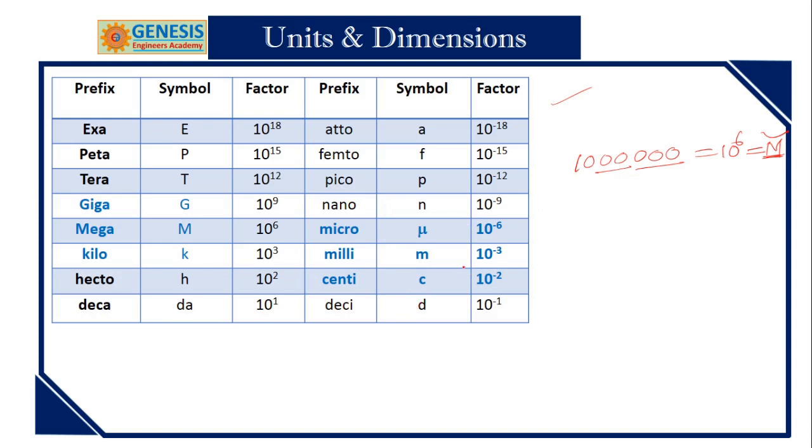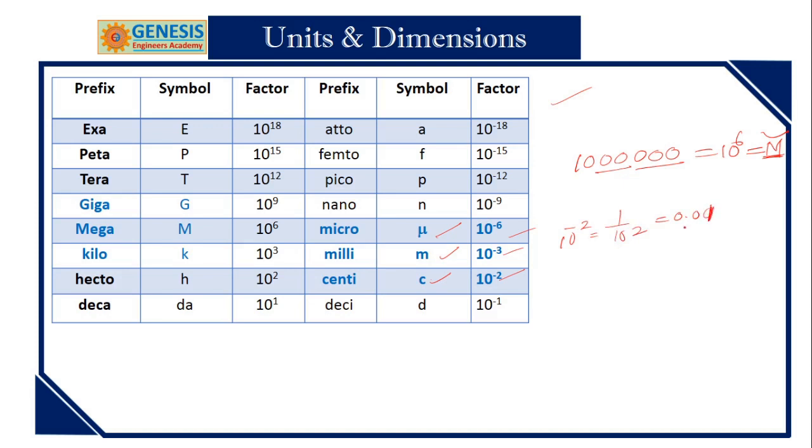And for smaller fractional numbers, the first ones are centi, milli and micro. We frequently use these three, and you must know how to convert them into fractional form. 10 to the power of minus 2 is 0.01.